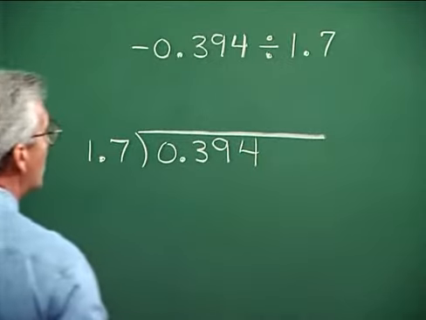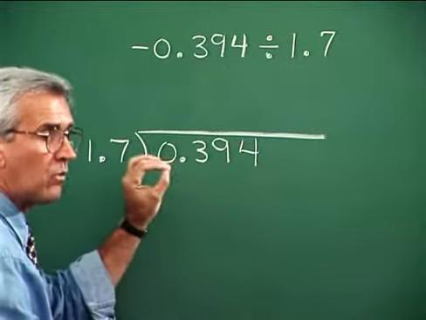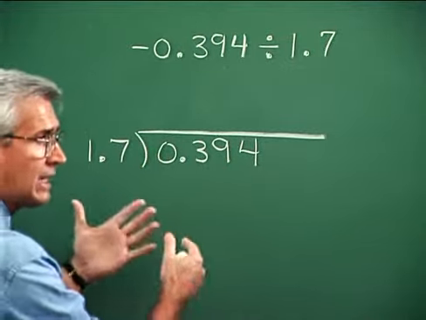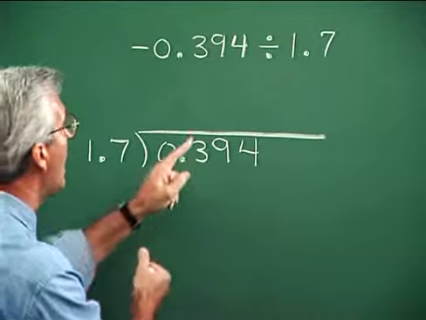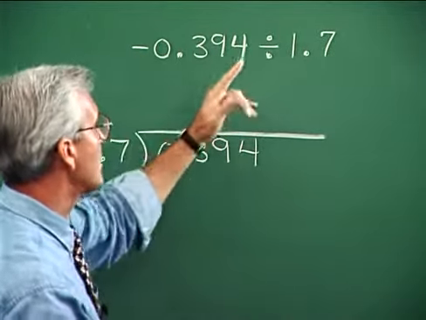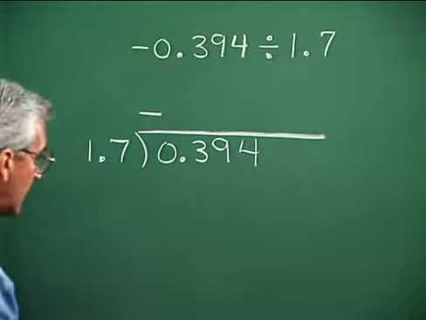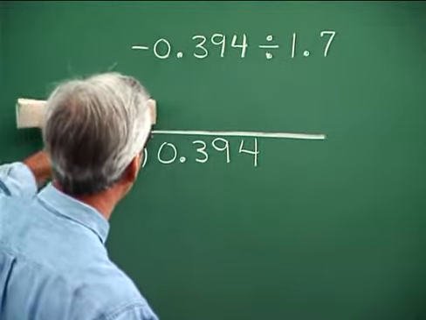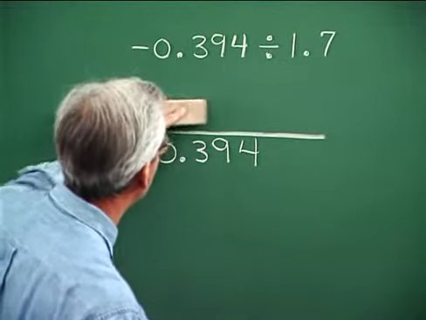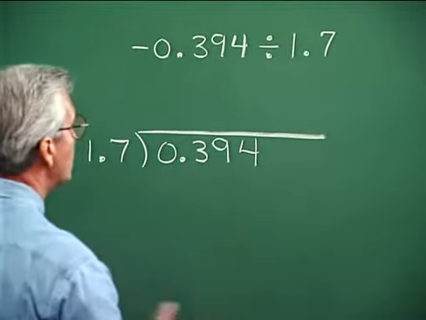0.394. Now notice that I didn't write the negative sign here. I'm going to consider the sign right before I write the answer, or after I have written the answer. I'll either attach a negative sign or not, and it looks like I'm dividing a negative number by a positive number. Signs are different, so I'll get a negative result. Now I can put that up here right now if I want to. You can consider it right now and dispense with it so that you won't forget it later, or not, or you can put it in a little while later. Let's put it in later. This kind of follows what we are more accustomed to from arithmetic.